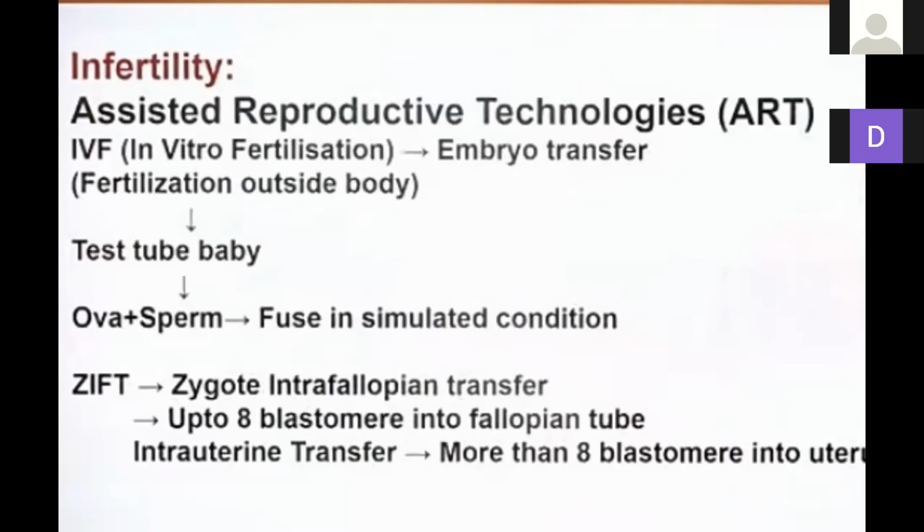In this, only 2-3 things mainly occur. In vitro fertilization: we take the ovum from the female and the sperm from the male and fertilize them in lab conditions, that is, in a test tube. After fertilization, the zygote is produced. After the zygote is produced, cleavage division occurs, meaning blastomeres are formed, the 8-cell stage is formed, just like that.